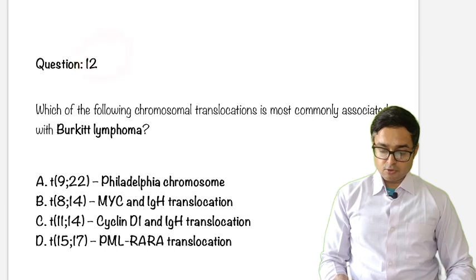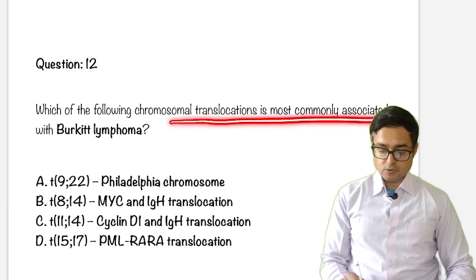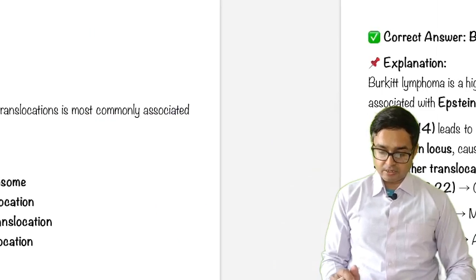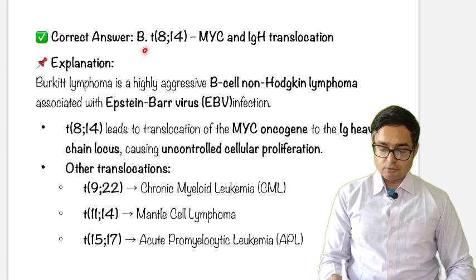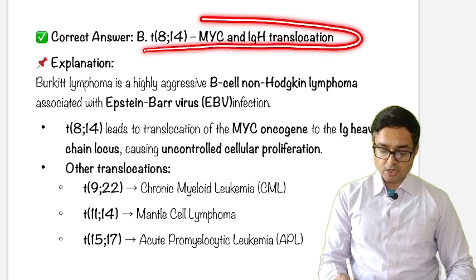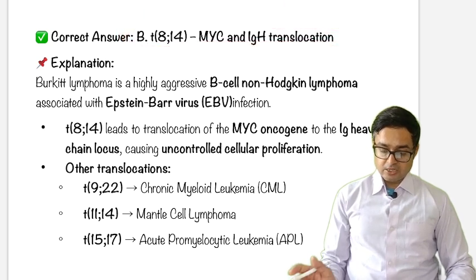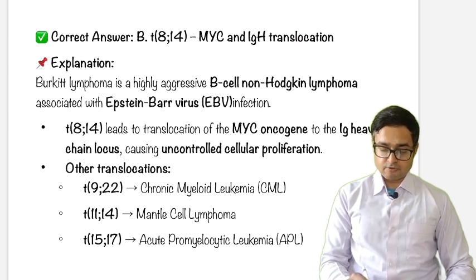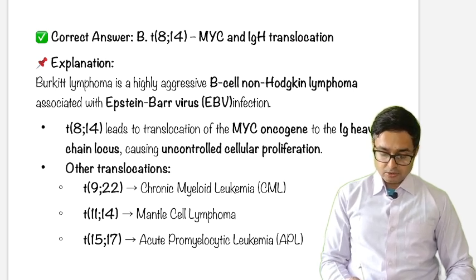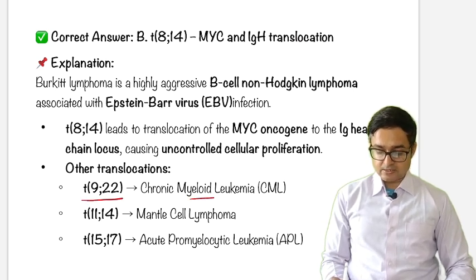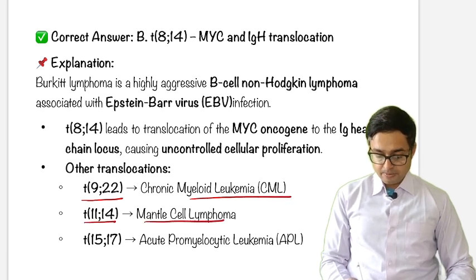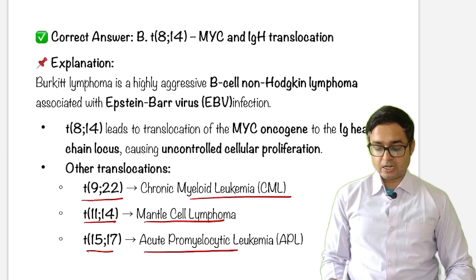Which of the following chromosome translocations is most commonly associated with Burkitt lymphoma? I think we have discussed it. Translocation 8;14, MYC-IGH translocation is most common. Okay, just remember the additional point from this slide. t(9;22) is seen in CML, t(11;14) in mantle cell lymphoma, t(15;17) in acute promyelocytic leukemia.